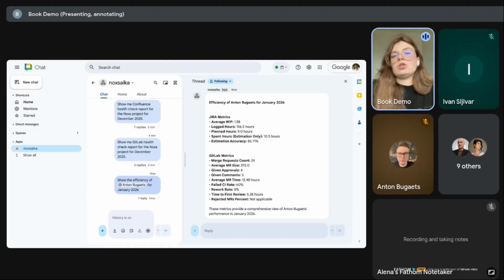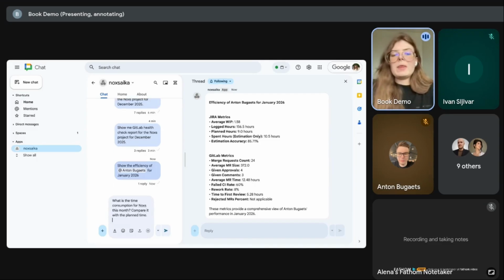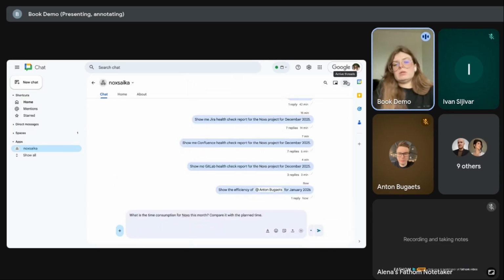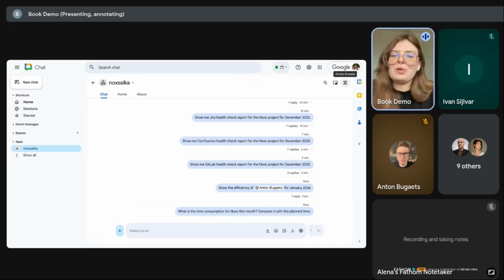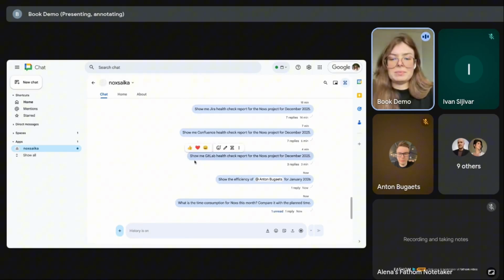What else? For sure, the number of these requests is not limited, because it depends on the processes and on your use cases here. But what is also interesting for us, and we will focus on these use cases, is to understand, for example, how we spend time and how efficient we are here. It's also easy and really quick to see if the time that we spend correlates with our planned time. If not, it's possibly a place to research why this happened.